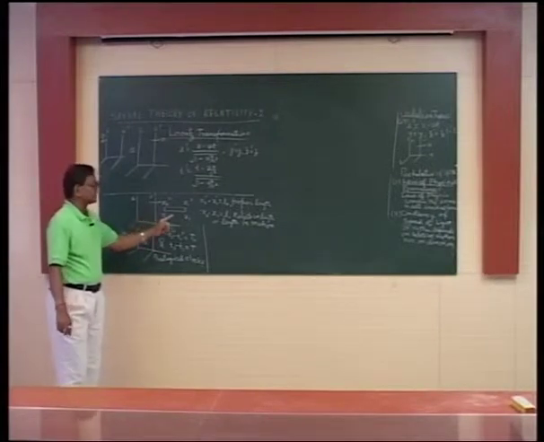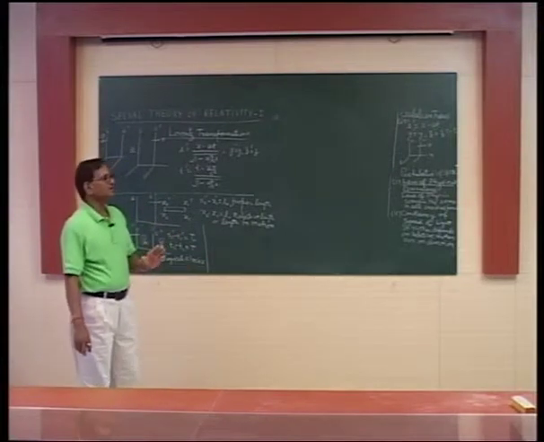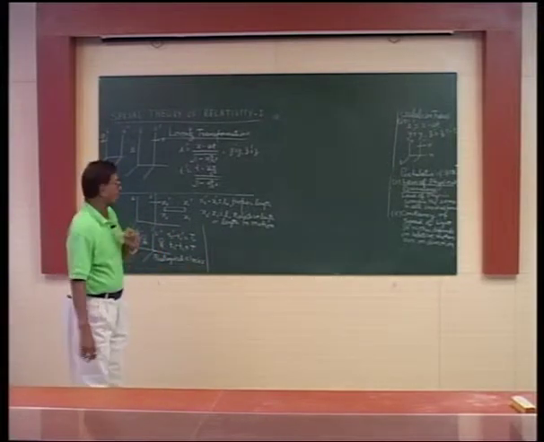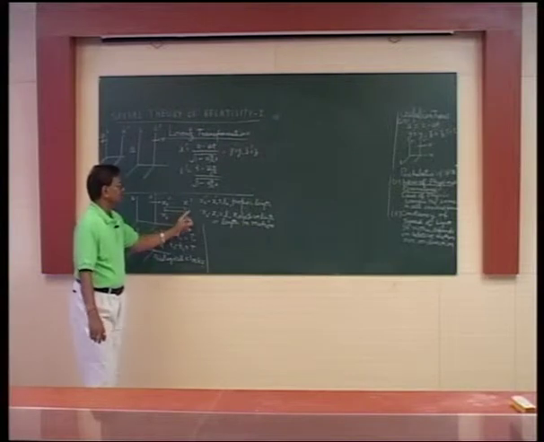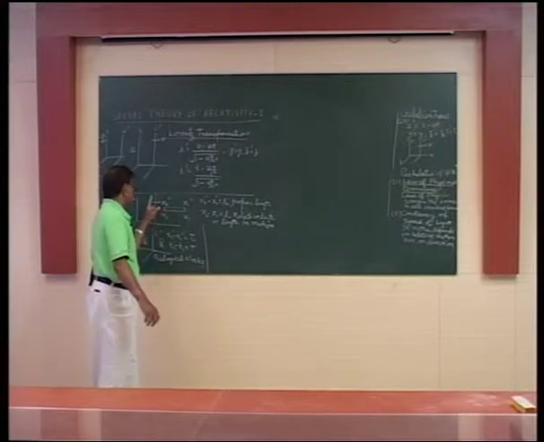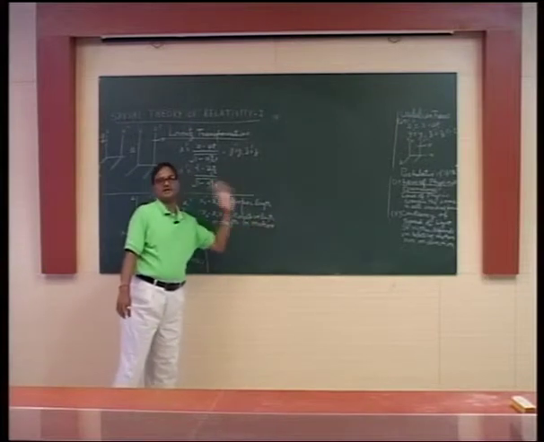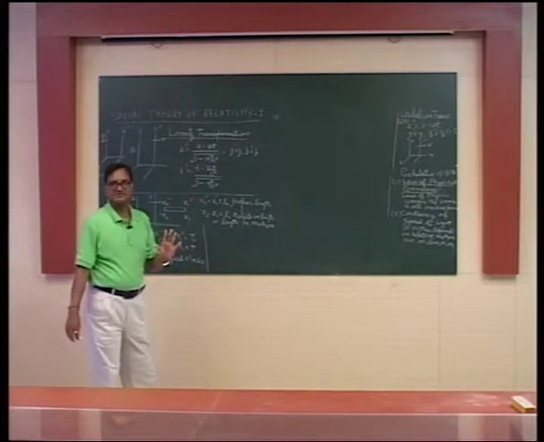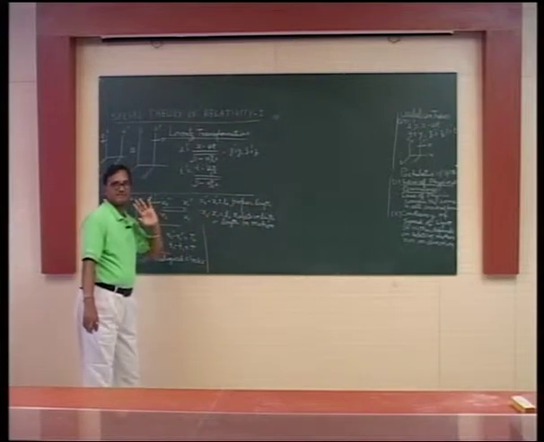The definition of length is the distance between two points. The length of the rod as observed by S dash is x2 dash minus x1 dash. Since the rod is at rest in the S dash frame, it is the proper length, the length at rest.